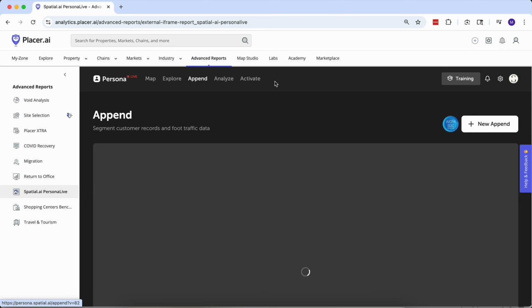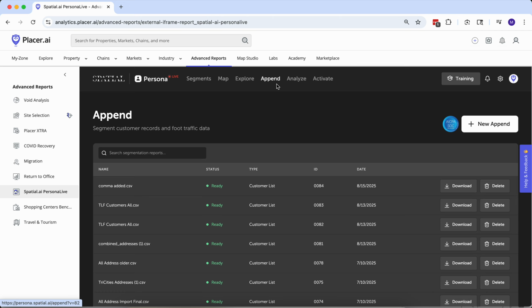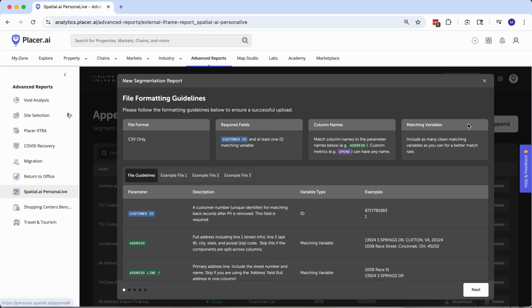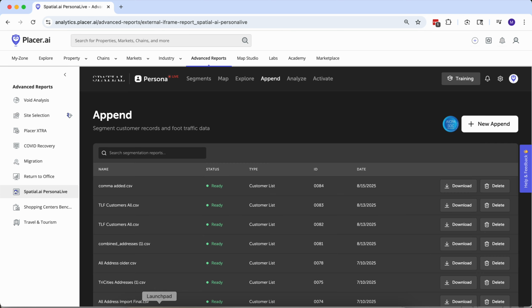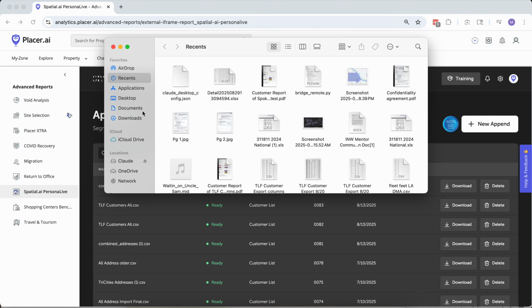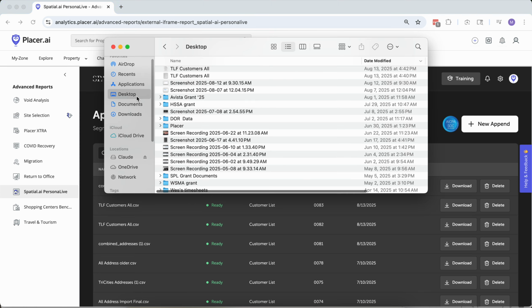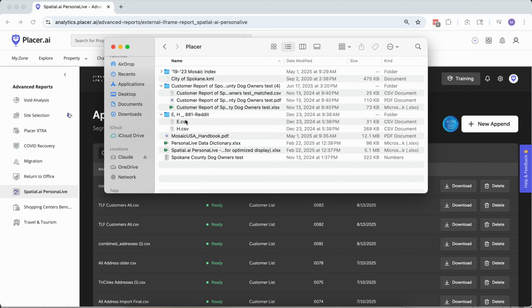This append option, what this allows you to do is if you have a list of household addresses, if it's shipping logs, if you've been shipping product out across the nation, or if it's a donor list for a nonprofit, as long as they're just household addresses, upload them here, save them as a CSV file, then toss them in here. And then what Placer will, or actually Spatial will, produce is a report that looks like this.